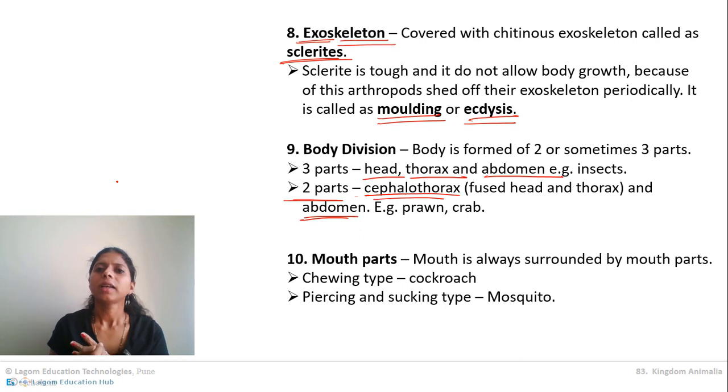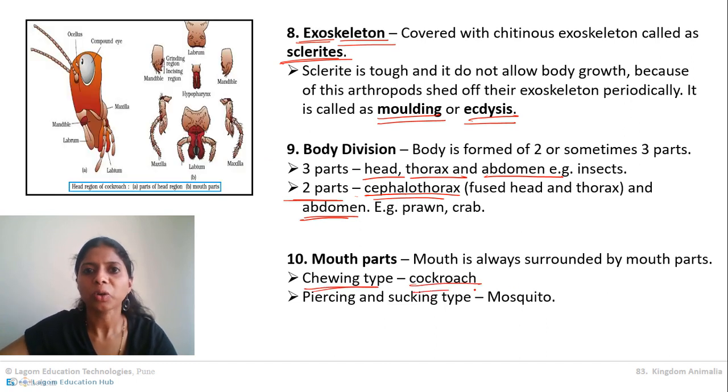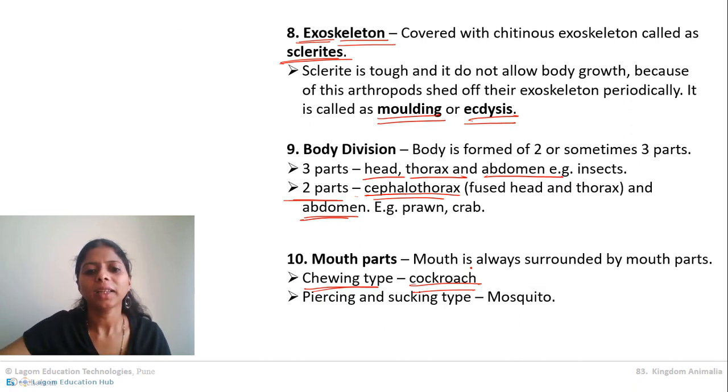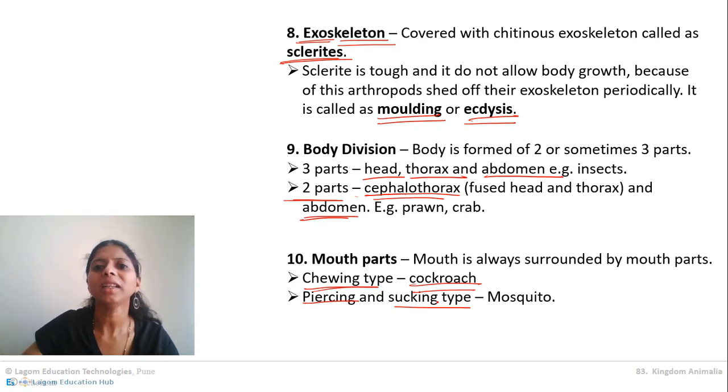So likewise, as the food habits of every arthropod are different, its mouth parts are also different and adjusted according to its food habit. Understanding? For example, here I have taken only two examples because many examples will be overwhelming for you. Mouth parts are chewing type, cutting and chewing type in case of cockroach. Cockroach is also just eating food like us. It cuts the food with the help of its mouth and eats it. Then piercing and sucking type in case of mosquito. Mosquito sits on our skin, pierces its snout inside our skin and then sucks the blood.